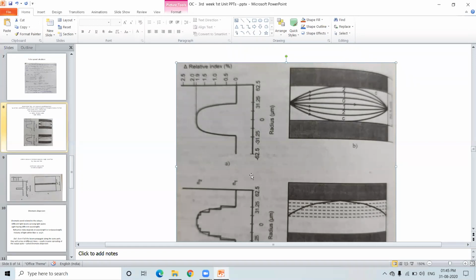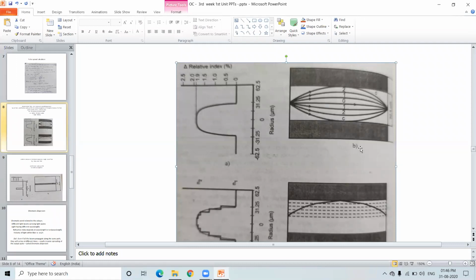This is the radius. You can see here this is 0, and it is 31.25 and 31.25, 31.25 and 31.25. The total is 125 micrometers diameter. This is the x-axis, and on the y-axis you can see delta, the relative refractive index in percentages. They have given 0.51, 1.51, 2, 2.5, and so on.